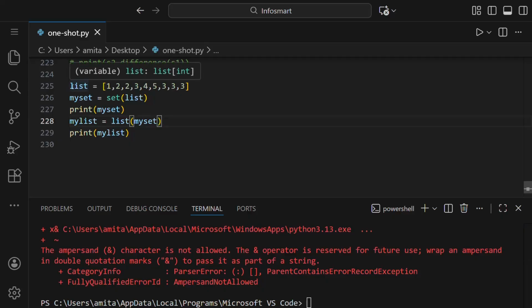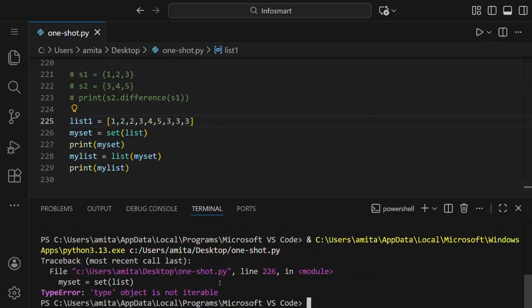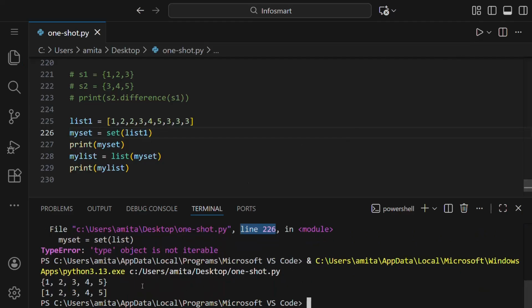It's basically because we have given here list. So let us say this is list 1. If we run this now, you can see we again got an error. This says type object is not iterable. Okay, so this should be list 1. You can see the line number is also given here, line 226, and here we have this line 226. So we can easily identify an error. Now let us run this, and you can see we got the correct one.